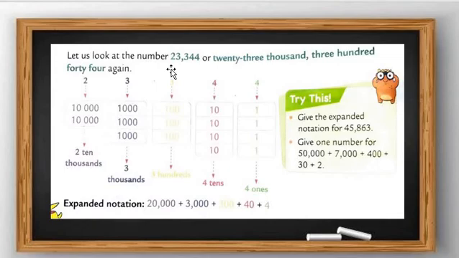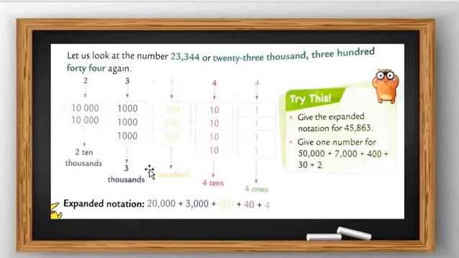23,344. Let me speak properly. So how can we write it? First of all, we write 23,000. That is 2 and 3. 20,000: 10,000 plus 10,000 makes 20,000, and then 3 means 3,000: 1,000, 2,000 and 3,000. 20,000 plus 3,000 is equal to 23,000.